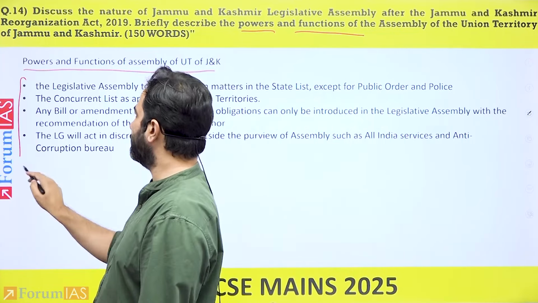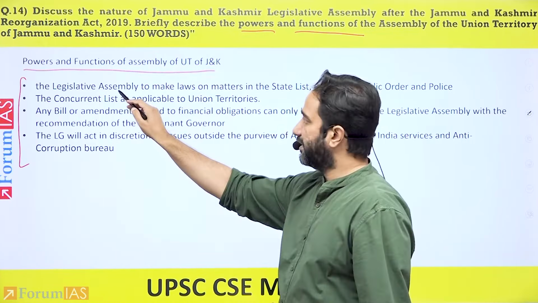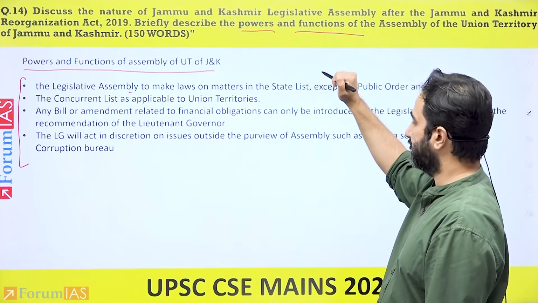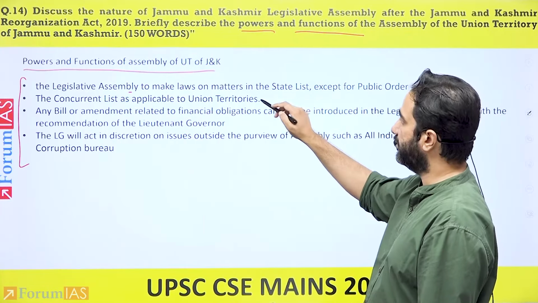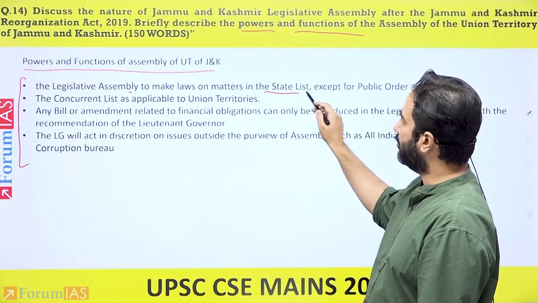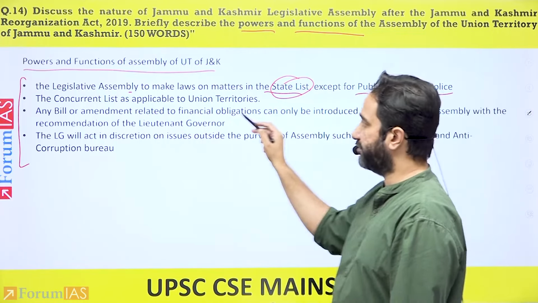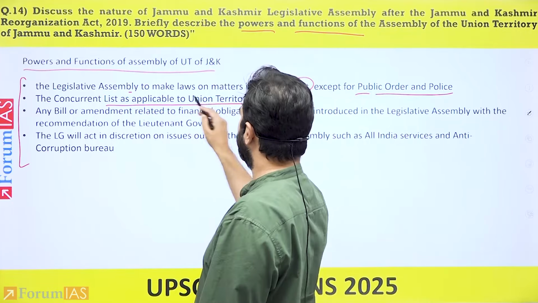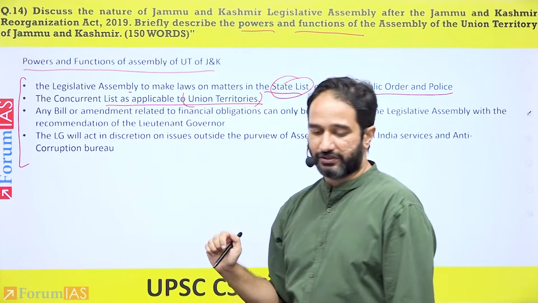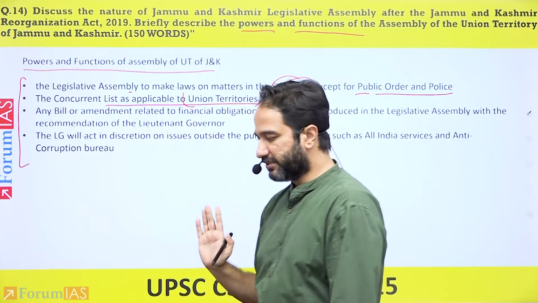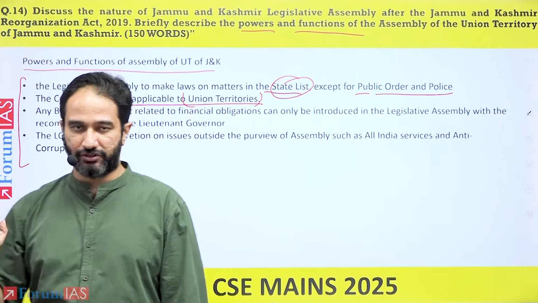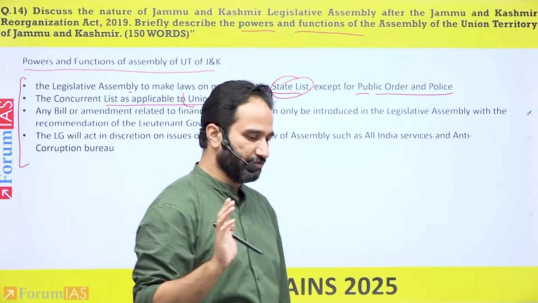So you combine all of them together and you make that the Legislative Assembly, or in this case of the Union Territory of Jammu and Kashmir, can make laws on all matters in the state list except for public order and police. The concurrent list is applicable to union territories, meaning what it basically means is that the Union Territory of Jammu and Kashmir, it has a legislative assembly.